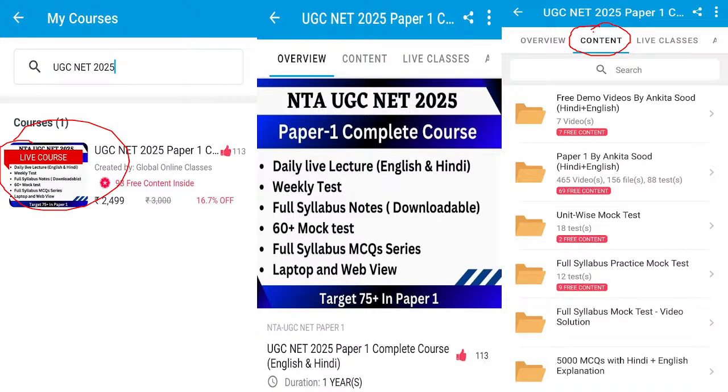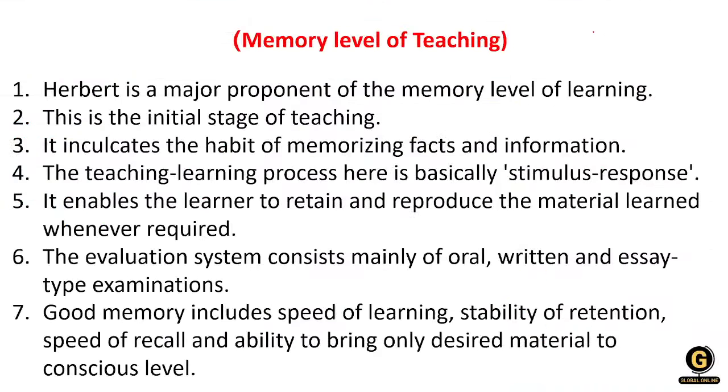Okay, so without getting late, let's start with the session. So this is the first and beginning of the levels. As in yesterday's session we have discussed the syllabus, and in the syllabus I discussed the different levels of teaching. In those levels, this is the first one, that is memory level of teaching. This is the beginning of the learning.